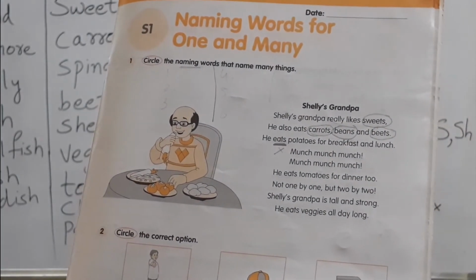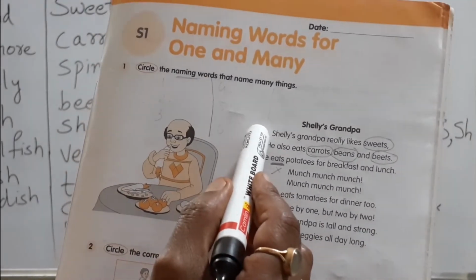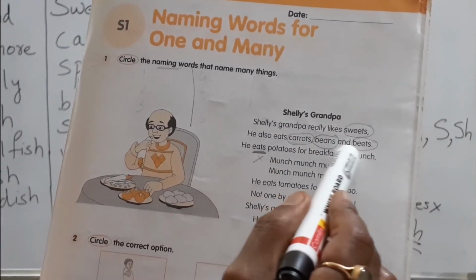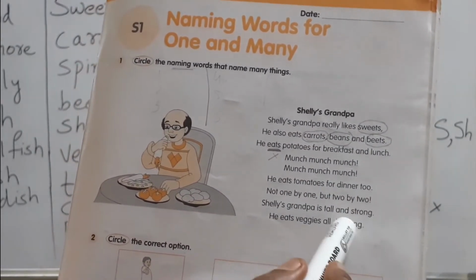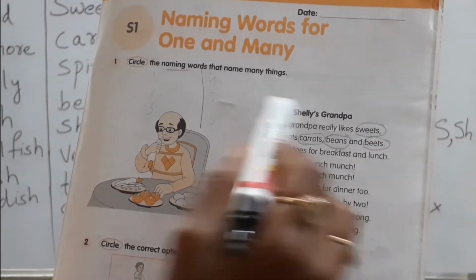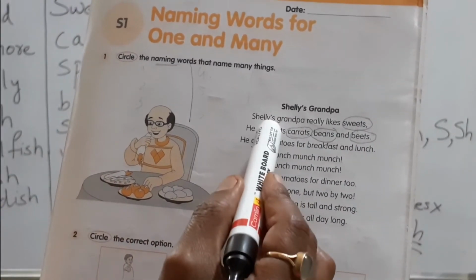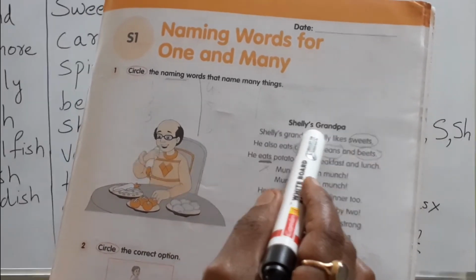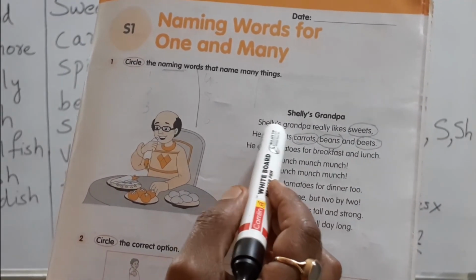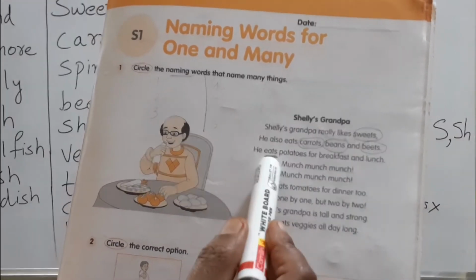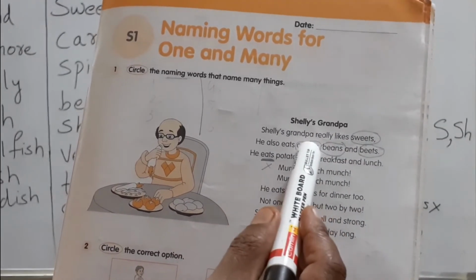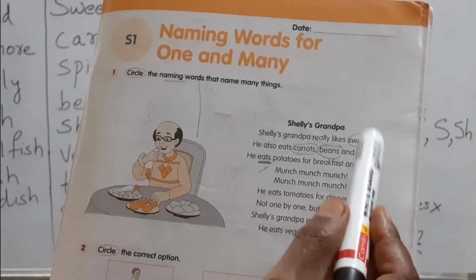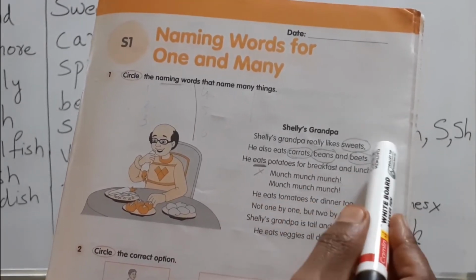Okay, I'll read for you, and in these lines, wherever you find the naming words, you have to circle them. When I'm reading it, you have to keep your pencil under the line and follow it.